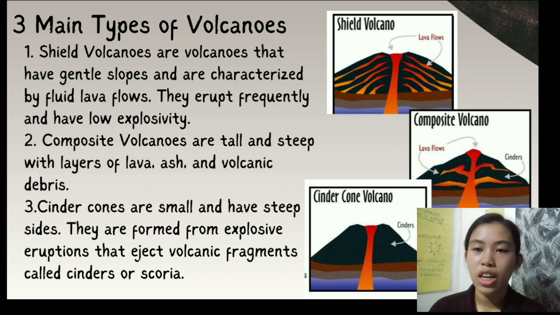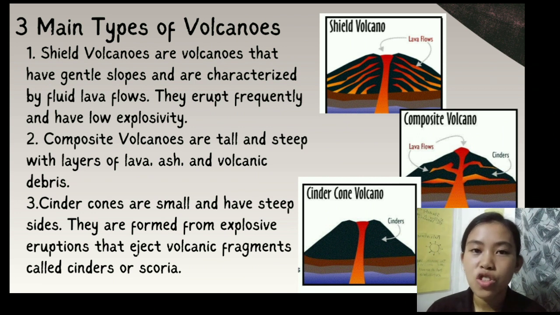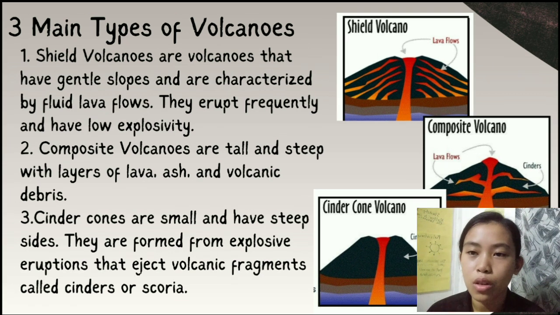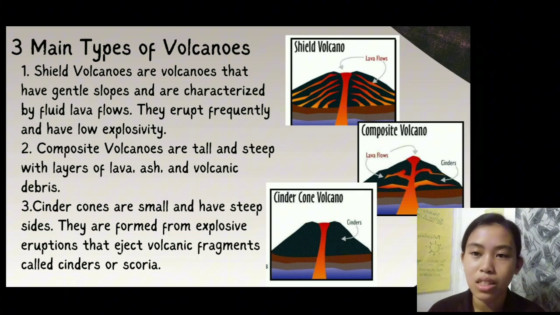There are three main types of volcanoes. The first one is the shield volcano, which is much wider. This volcano is shorter compared to the other types of volcanoes. They form a shield-like structure because of the lava flowing on the outside of the volcano. The second one is the composite volcano, which is taller, has steep slopes, and rises up to 10,000 feet high. These composite volcanoes may have a secondary vent connecting to the primary vent. The third, the cinder cone volcano, is the simplest type of volcano. They are built from particles and blobs of congealed lava ejected from a single vent.